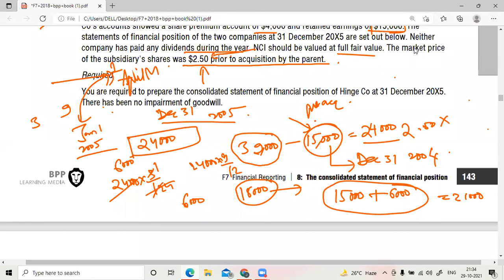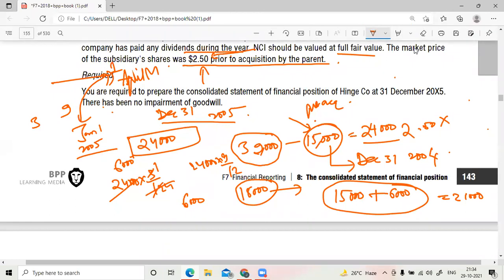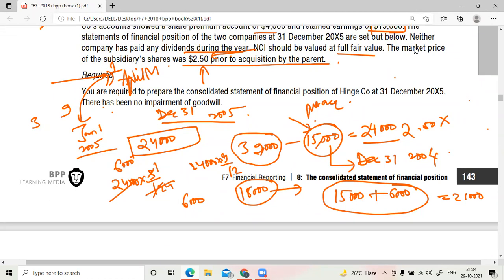So you got this, sir? Rajesh, you got this? Okay, sir. Please tell me. Yes, sir. 1st January to 1st April, 3 months. That when I got. So that 3 months is also the pre-acquisition period, no?